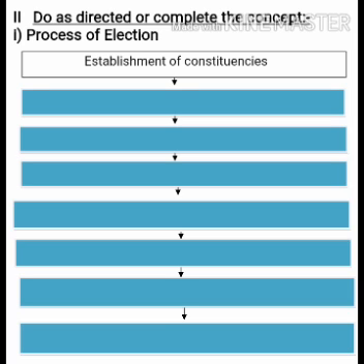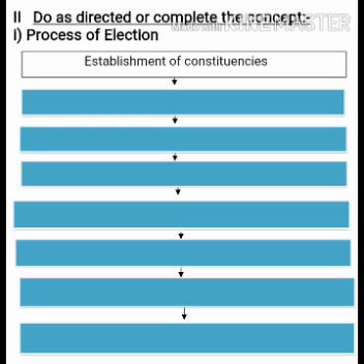Suppose alternate will be given, you have to write alternate, or the starting 4 boxes will be given, the remaining 4 boxes you have to write, or bottom 4 boxes will be given, then the remaining 4 boxes you have to write, or in between 4 boxes will be asked. So you should be prepared with all 8 boxes. This question was also asked in March 2019. So it is one of the important webs. So let's start. The first one is already given, that is establishment of constituencies.